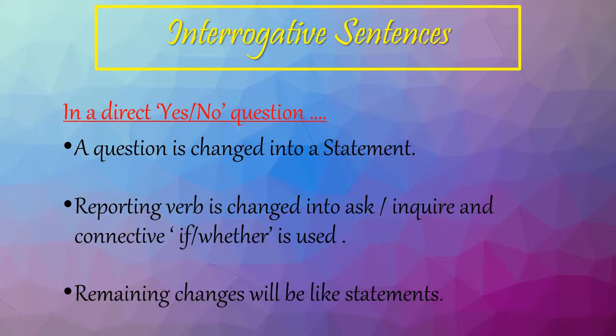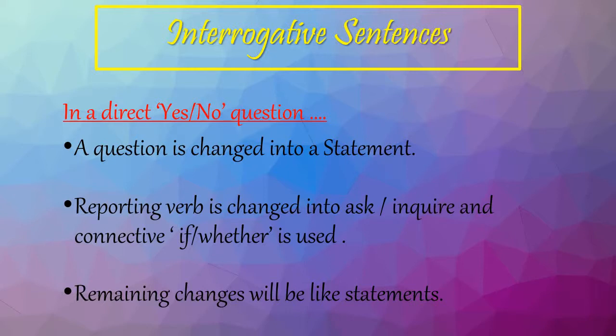The reporting verb is changed into ask or inquire, and the connective if or whether is used. In assertive sentences, we used said as the reporting verb. Here we are going to use ask or inquire, and in assertive sentences we use that as the connective.